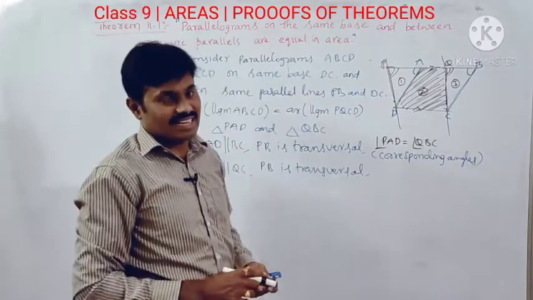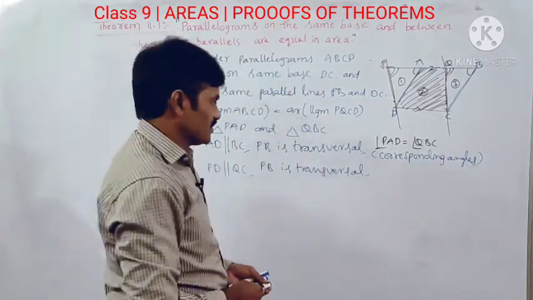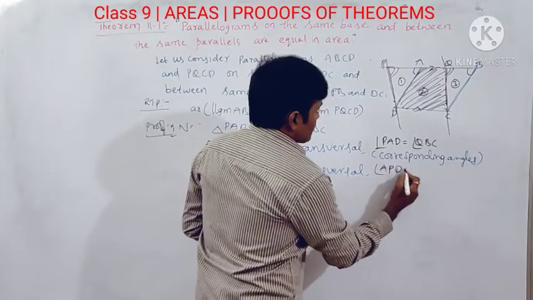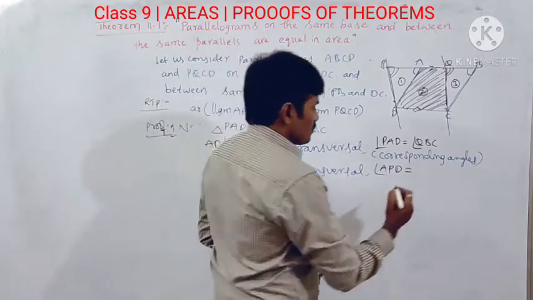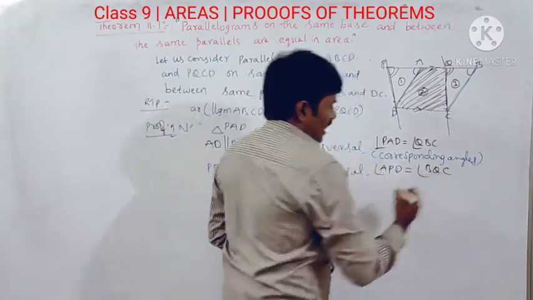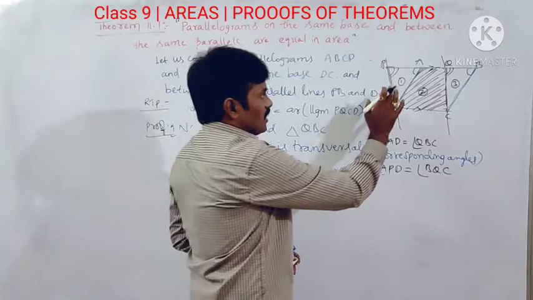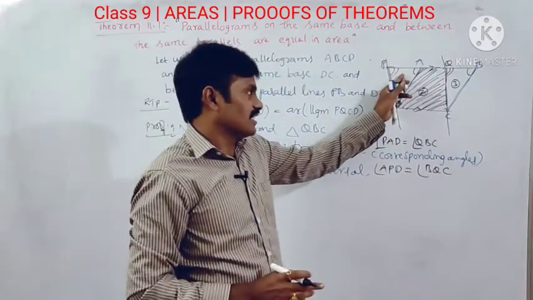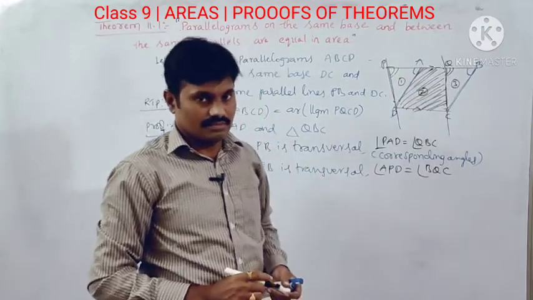We discussed this in the lines and angles concept. So angle APD is equal to angle BQC.